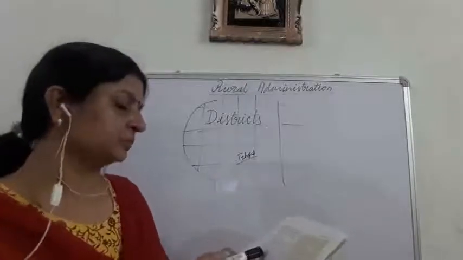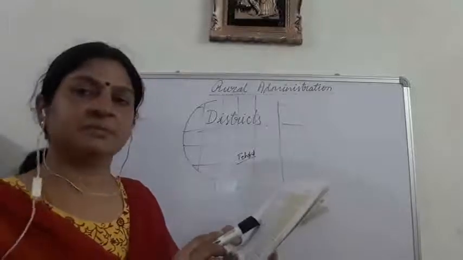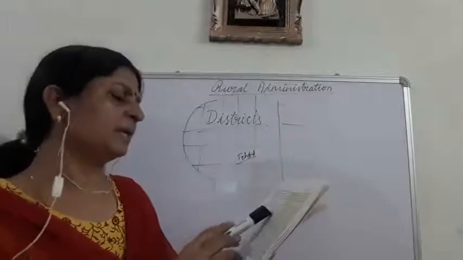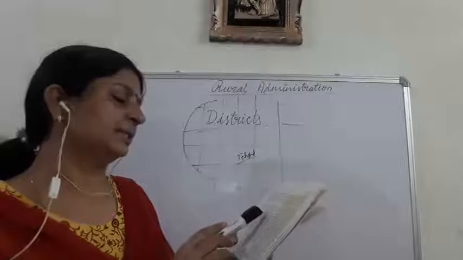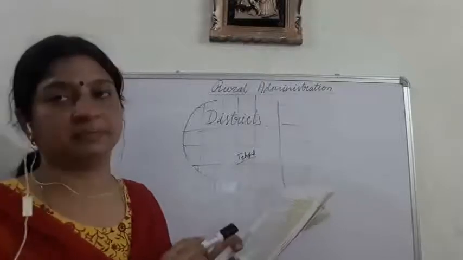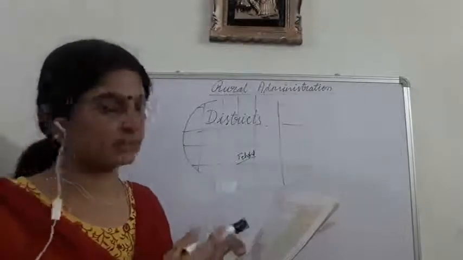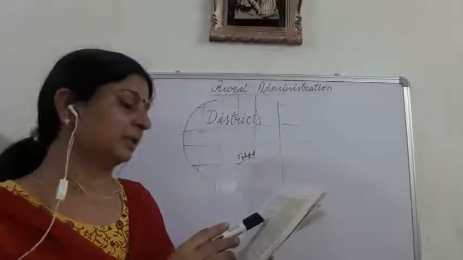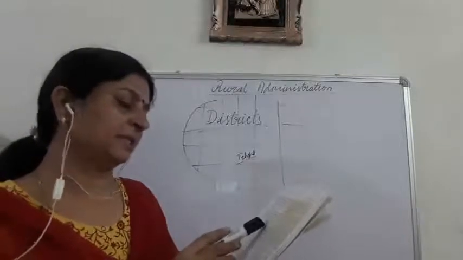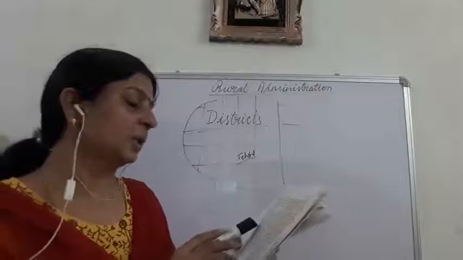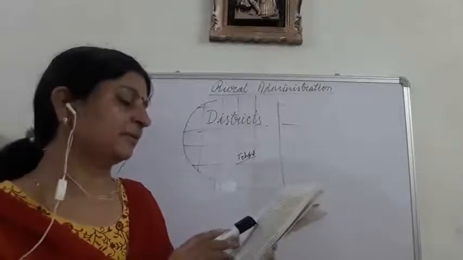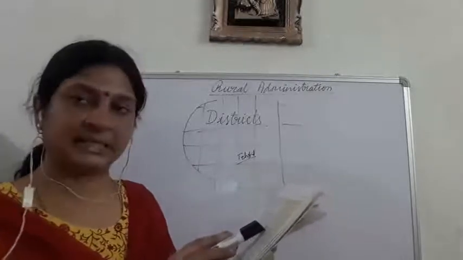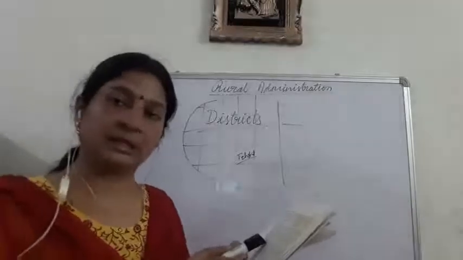So for managing matters relating to land, these districts are further subdivided, which I told you just now. These subdivisions of a district are known by different names such as tehsil or taluka.